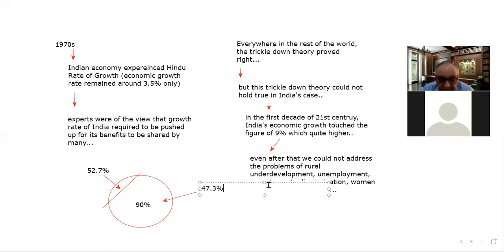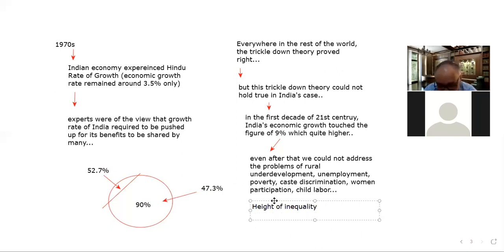So the second thing witnesses that India's economic growth could not achieve results in terms of development: there is a height of inequality in our society. The next thing is regional imbalance.